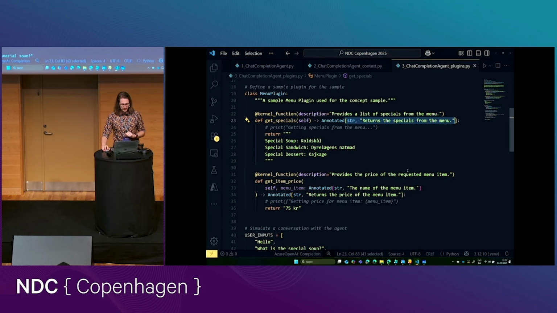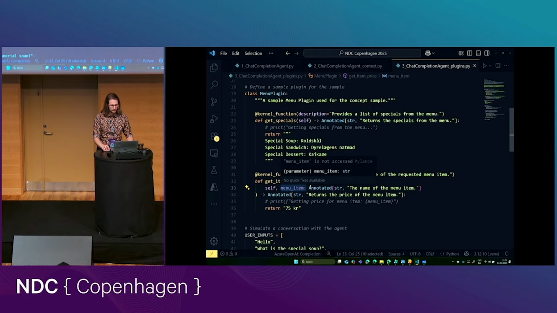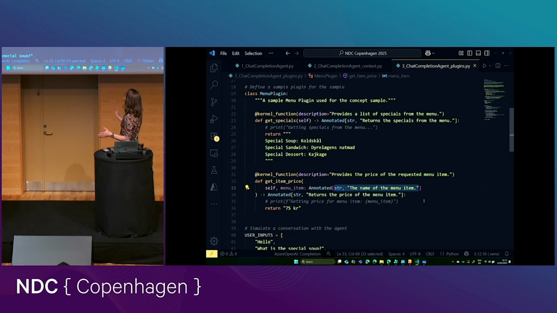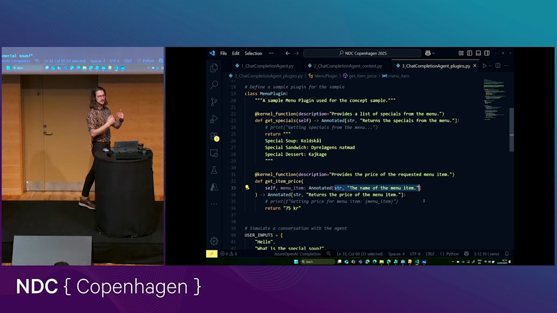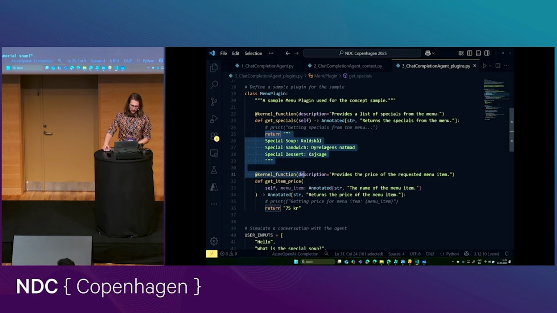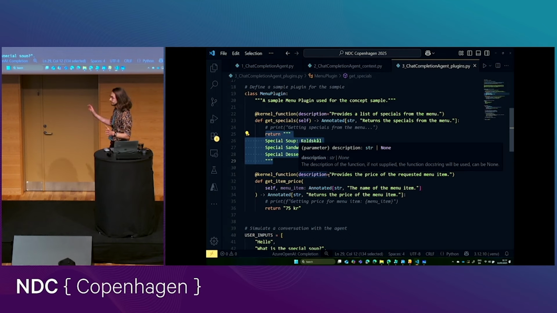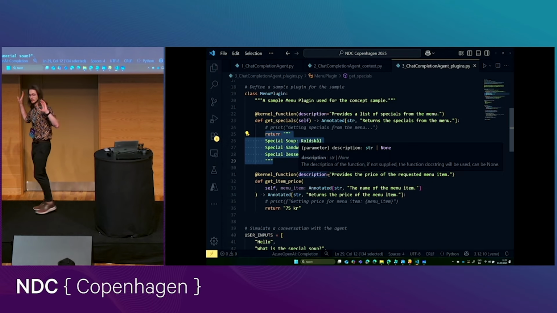It knows, for example, here for this getItemPrice function, we take a menu item parameter and we say, what is it that we expect? And this is, once again, not developer documentation. This is purely for the agent to understand what does it need to fill in, what kind of parameter does it need to provide when calling this function. Let's have a quick look at our return values here. We can write any arbitrary code in these functions, but I've kept it really, really simple.